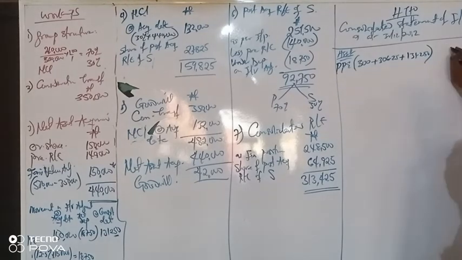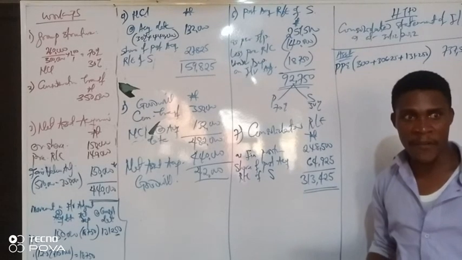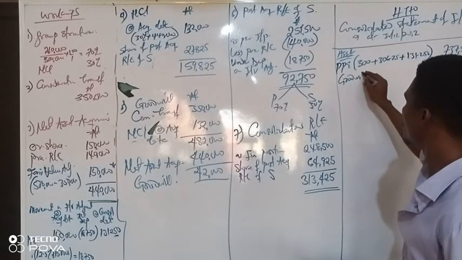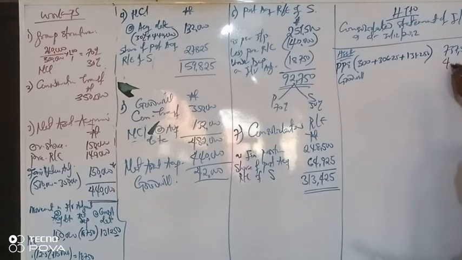Everything now gives 737,500. Then our long-term investments disappear, and we put our goodwill at 42,000. Our total non-current assets is 779,500.